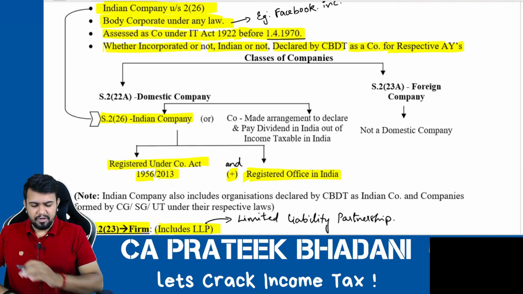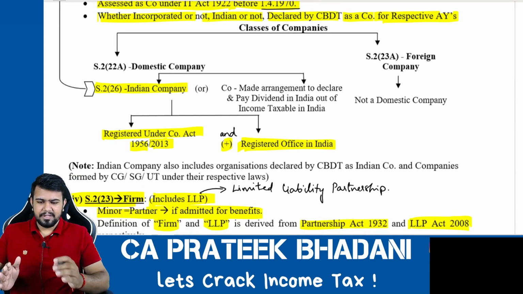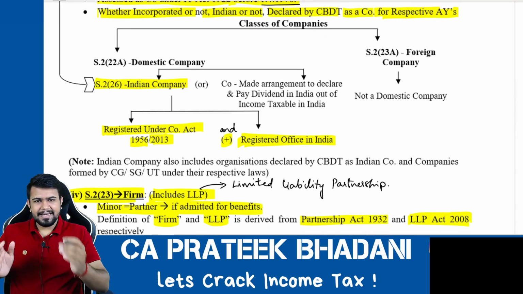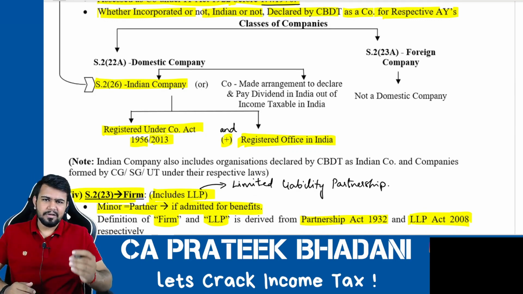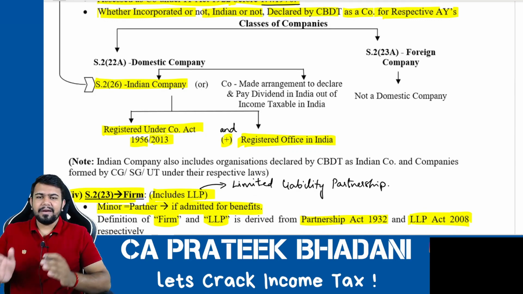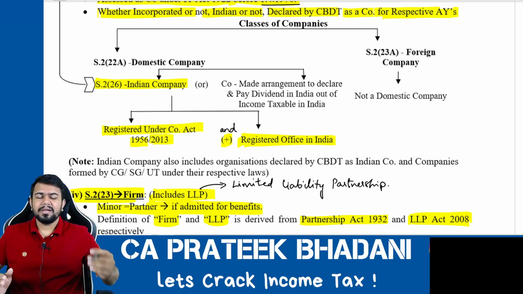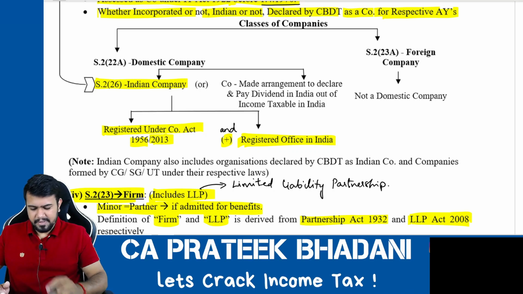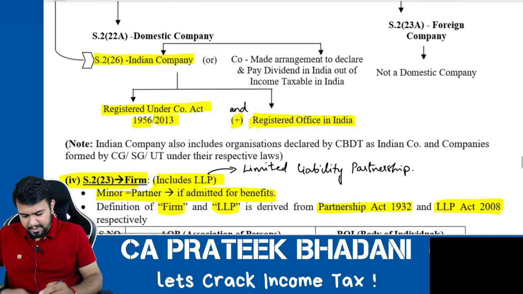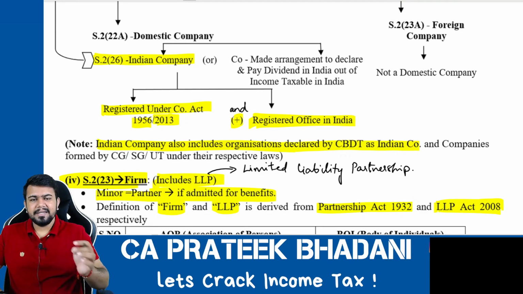One more thing I forgot to tell. In Indian company definition, first and foremost, Indian company includes what? Any company registered under 1956 Act or 2013 Act, and also it should have a registered office in India. Now there are some more organizations also which are included in the definition of Indian company. What are those? Number one, Indian company includes the organization declared by CBDT as an Indian company.